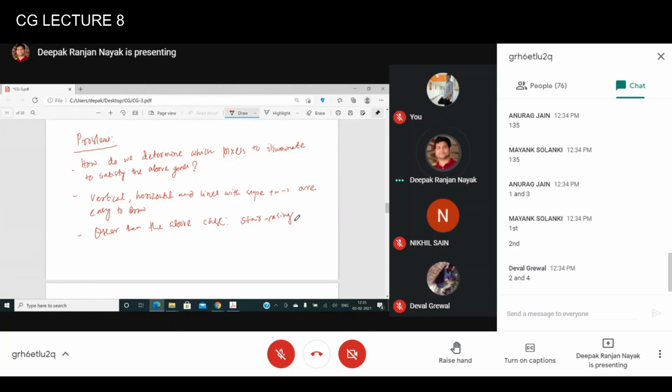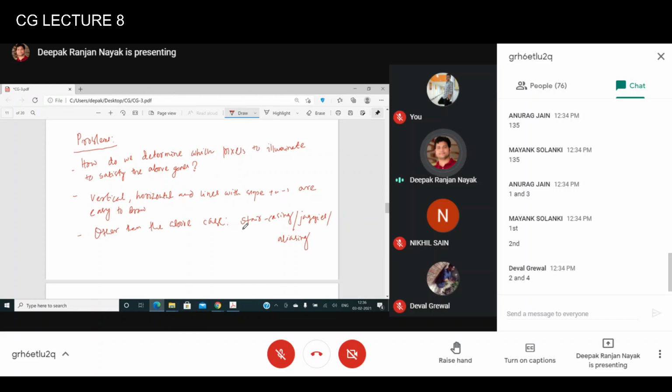Sometimes you may find 1 or 2 pixels. You have to decide which pixel to choose out of those, and you have to choose the closest one. Sometimes we call it jaggies, J-A-G-G-I-E-S, and sometimes we call it aliasing.